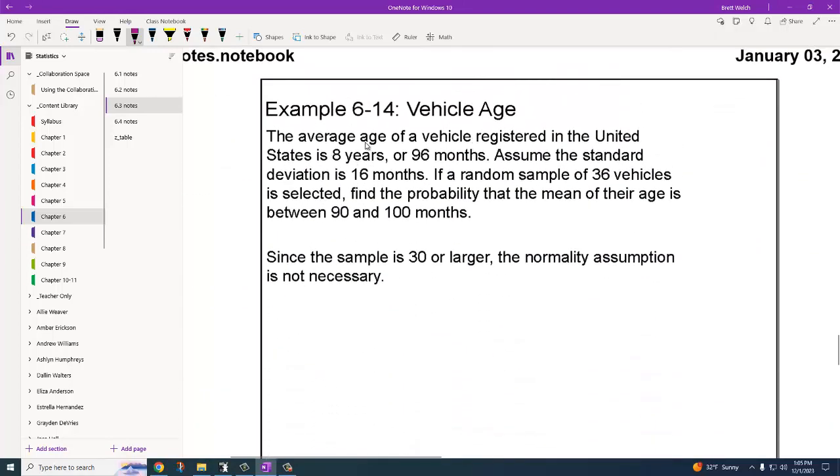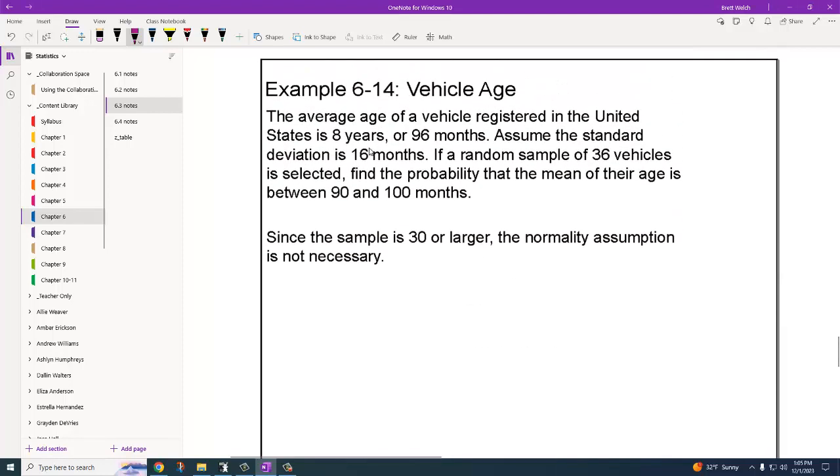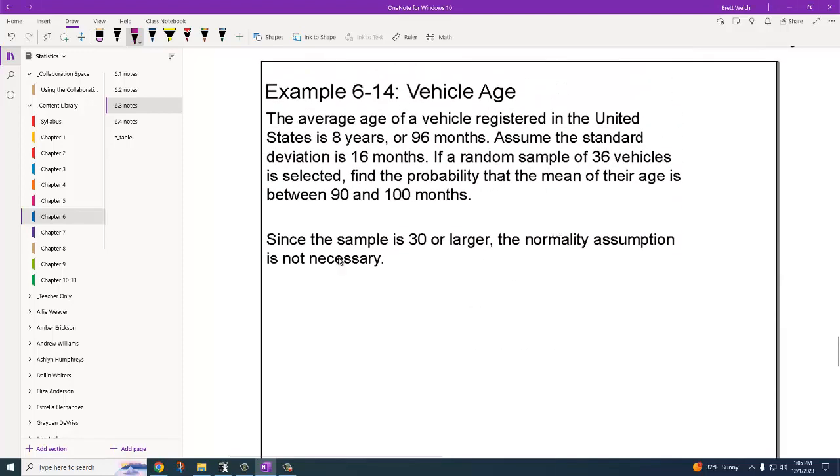Okay, same idea, but we're doing it for a vehicle between two values. Since the sample is 30 or larger, because we're doing 36 vehicles, we don't need to worry about it being normal. It could be normally distributed data, but it doesn't have to be. It says that the average age of a vehicle is 96 months. The standard deviation is 16 months. We're going to sample 36 vehicles, and we want to know the probability of them being between 90 and 100. So a couple of things to figure out.